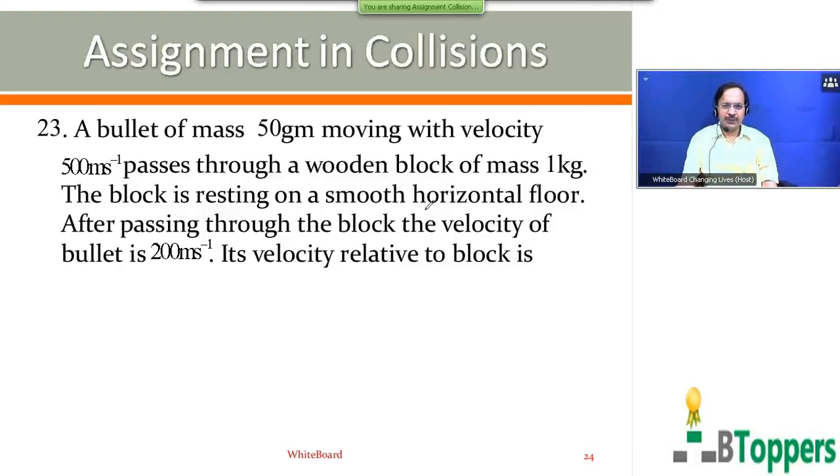The block is resting on a smooth horizontal floor. After passing through the block, the velocity of the bullet is 200 meters per second. Its velocity relative to the block is, 4 options are shown on screen. First option 215 meters per second. Second option 185 meters per second. Third option 165 meters per second. Fourth option 235 meters per second. Come on, try the question.